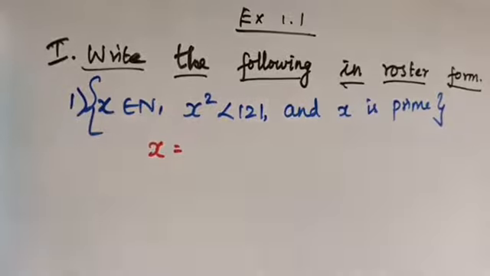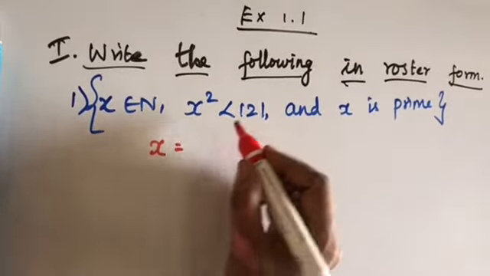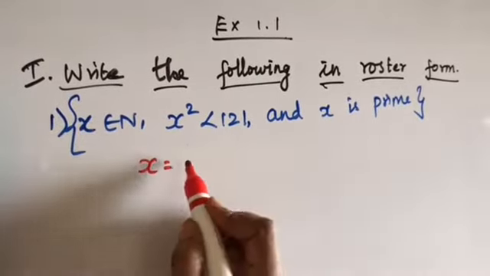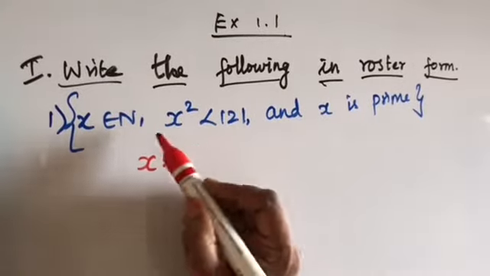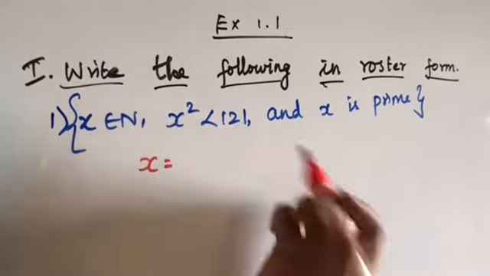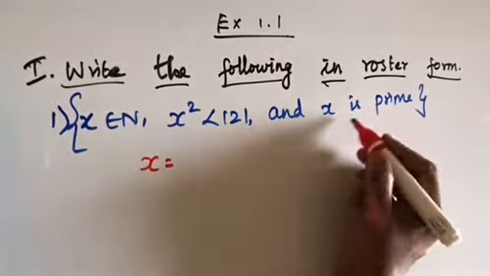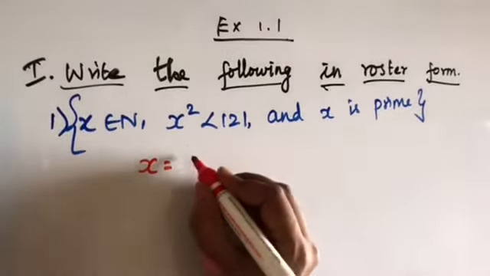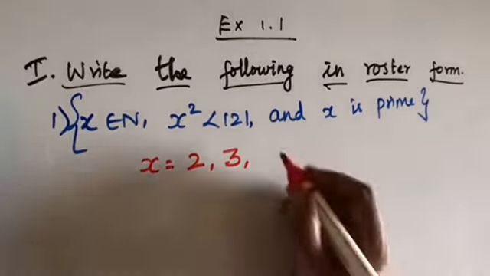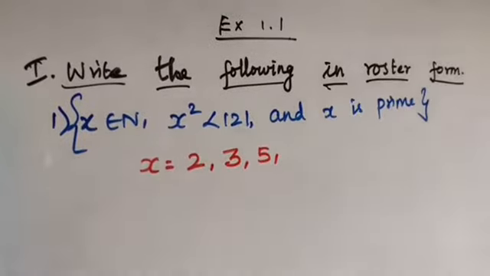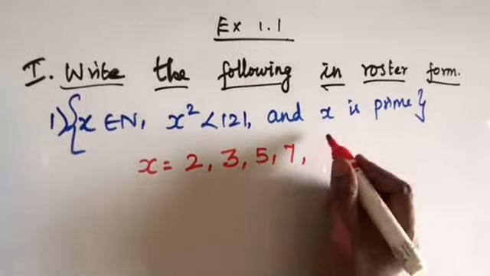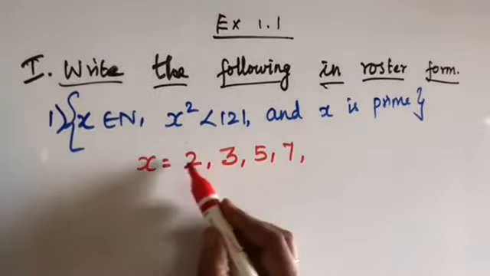So from 1 only we can take it into account. x square should be less than 121. If we take x as 1, it's a natural number. If x is equal to 1, it satisfies the condition x belongs to N, and the square of that number is also less than 121. But x should be a prime number, so we cannot take 1. So x is equal to 2. 2 is a prime number, so we can take it. 3 also, 4 we couldn't take, 5 we can take, 7, then 9 we couldn't take, it's not a prime number. So these are all the 4 values.